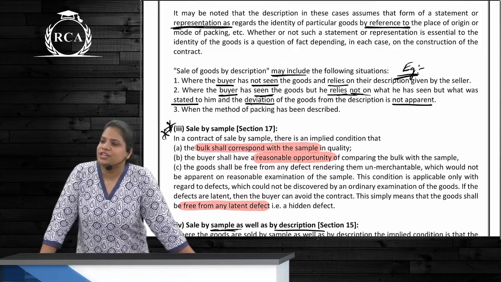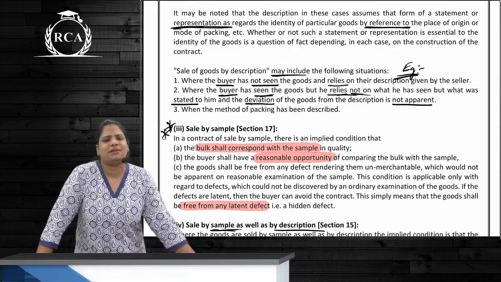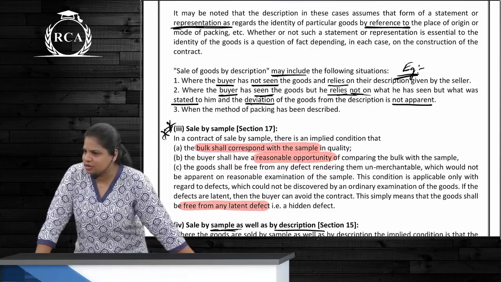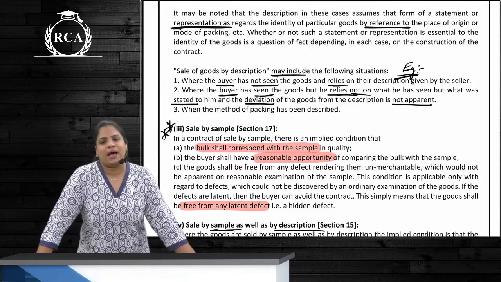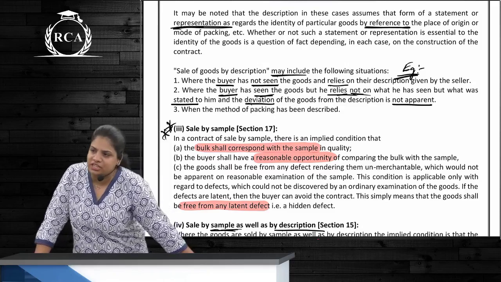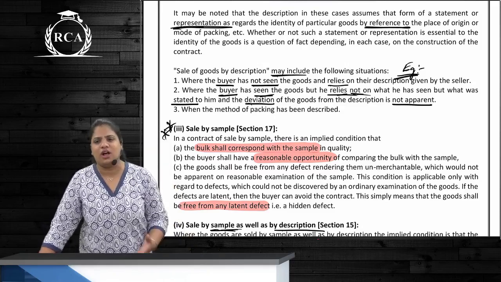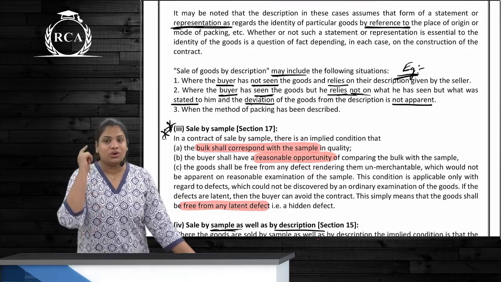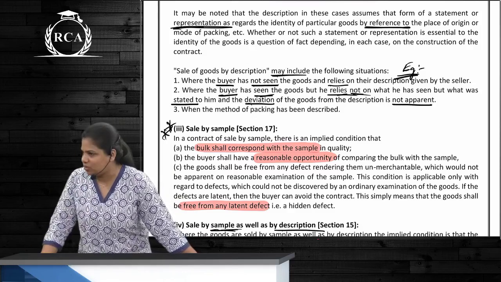Buyer wants to purchase a reaping machine. The seller tells him this reaping machine is a new one. It is used only for 1 month and only on 10 acres of land. Buyer relies on it. Buyer purchases it. After purchase, buyer realizes it is at least 5 years old and used for 100 acres of land. Buyer had not seen the goods. He relied on what the seller told him, correct?